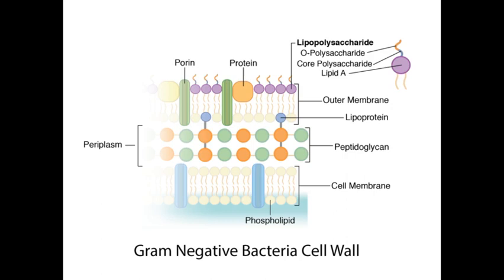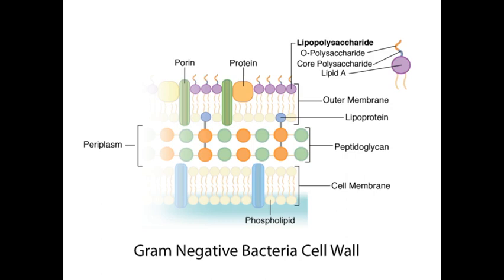And when we discuss the function of the outer membrane, it is a structural component of the gram-negative bacterial cell wall, and lipopolysaccharide is an endotoxin produced by gram-negative bacteria, and lipid A acts as an antigen.